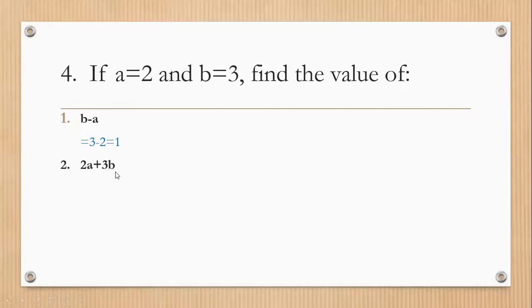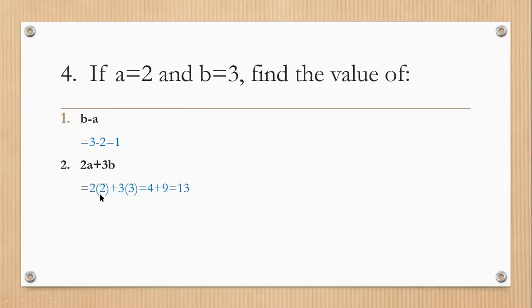Now 2a plus 3b. How can you solve it? Write down 2, then in a small bracket put the value of a, that is 2, then 3, then in a small bracket the value of b, that is 3.